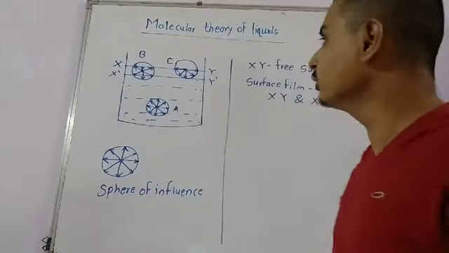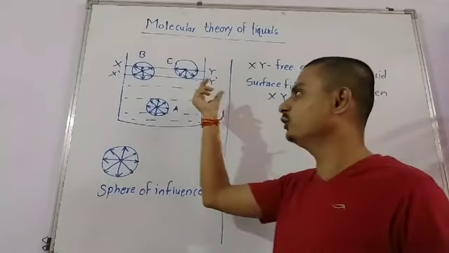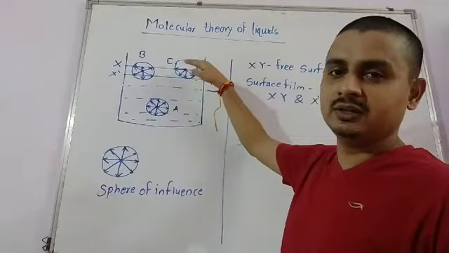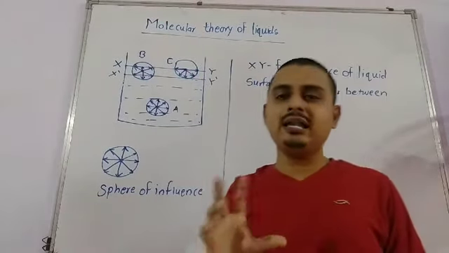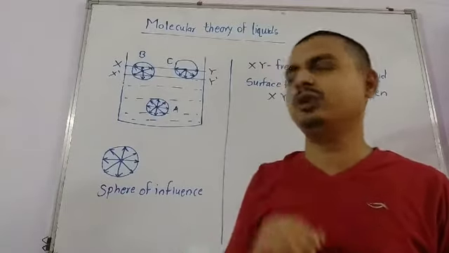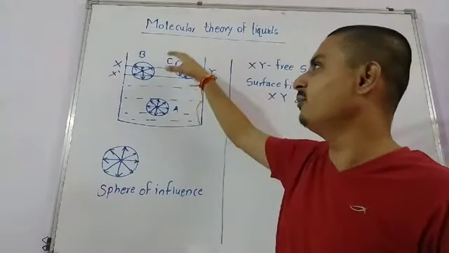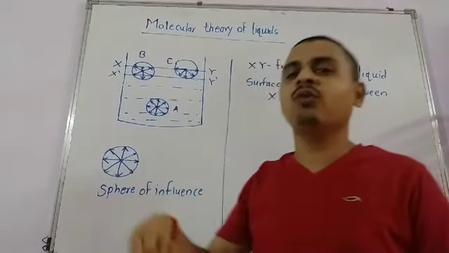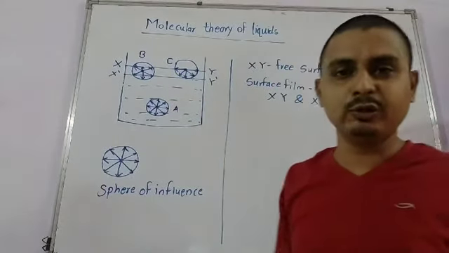Similarly, the molecule C, okay, its half portion is inside the liquid and half portion is in the air, so it is surrounded by liquid molecules as well as air molecules, but the adhesive force between the liquid molecule and air molecule is less compared to the downward cohesive force between the liquid molecule and this liquid molecule.